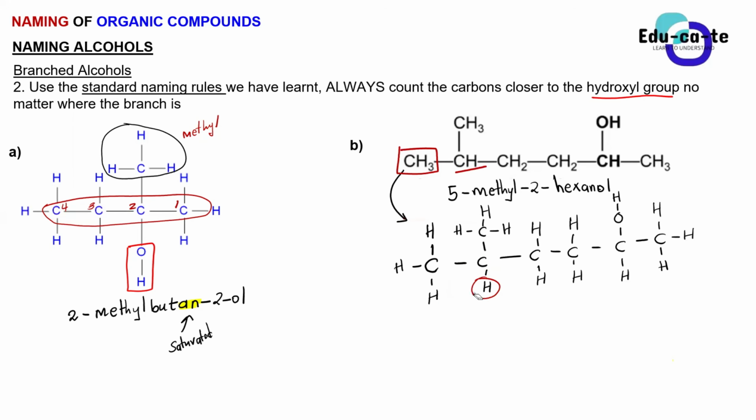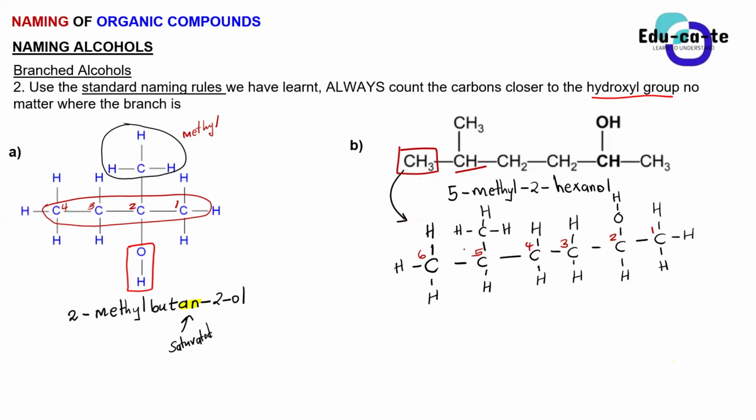Are we clear, guys? Yes, sir. So are we going to number the carbons from left to right or from right to left? Right to left. This is carbon 1, carbon 2, carbon 3, carbon 4, carbon 5, and carbon 6.